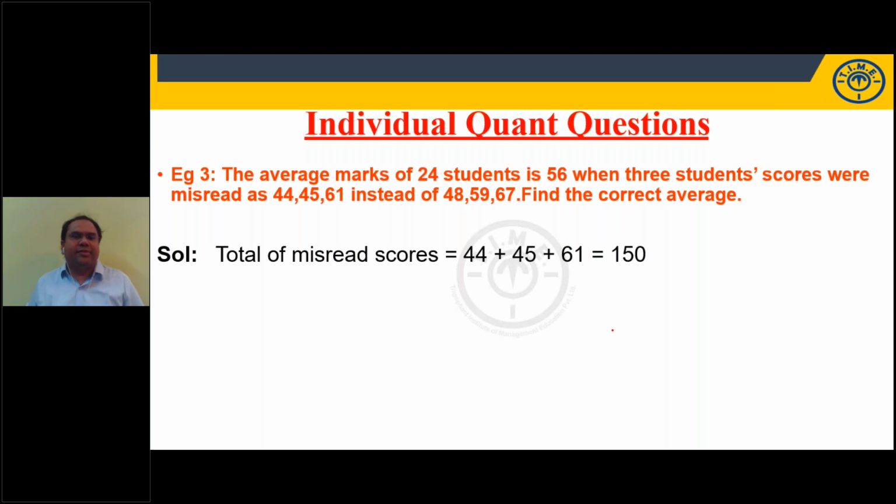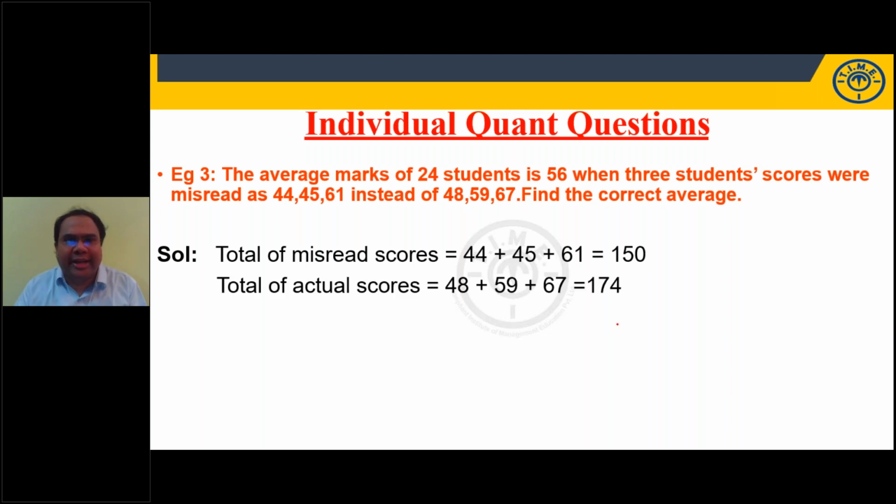Total of misread scores is 150. Total of actual scores I have to take is 174. See, I'm removing this, I'm taking this. That means instead of 150, we are taking 174. But the total will increase by how much? 24. Now these 24, I'm getting how much extra?